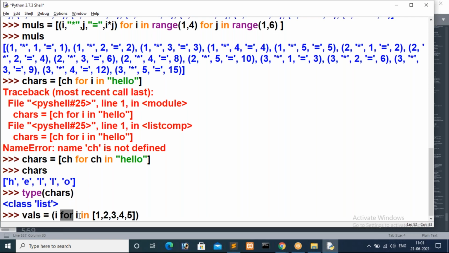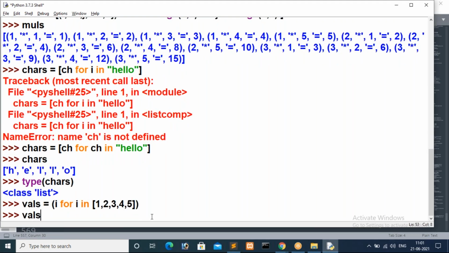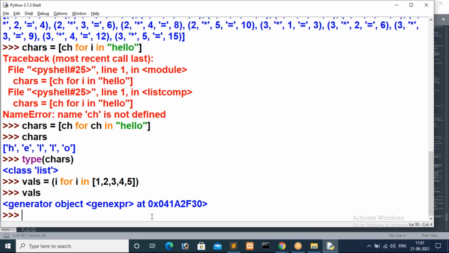How many times will this loop iterate? We already know it will iterate 5 times. Now instead of using list comprehensions, I'm using something else here. So you just check vals. We are getting something. What is that concept, guys? When I try to print chars earlier, we were getting values.